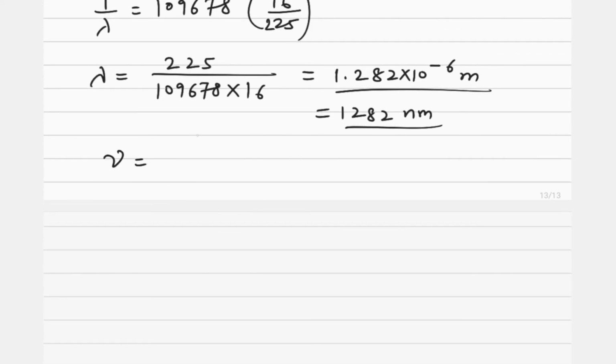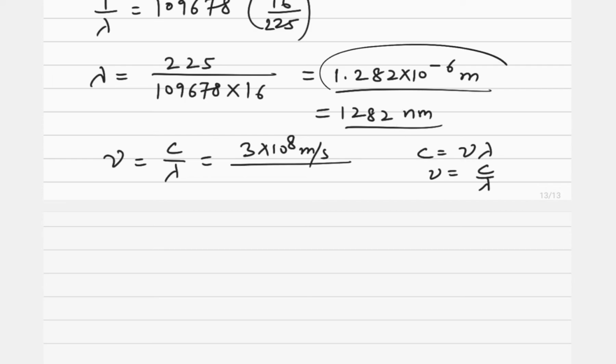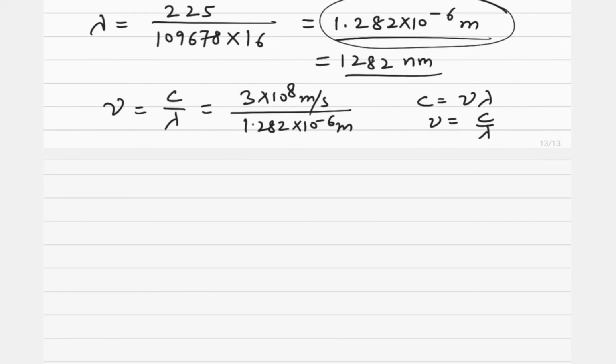Similarly, we can find out the frequency. What is the relation between wavelength and frequency? We know c is equal to nu lambda, or nu is equal to c upon lambda. What is the value of c? c is 3 into 10 raised to power 8 meter per second, while lambda is this. We will take it in meters because here we are taking the velocity in meters, so 1.282 into 10 raised to power minus 6 meter. Now if we calculate it, we will get the value of frequency. It will come out to be 2.34 into 10 raised to power 14 second inverse.